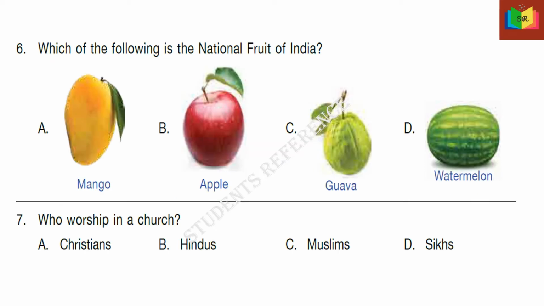6. Which of the following is the national fruit of India? The options are mango, apple, guava, watermelon. The answer is A, mango. 7. Who worship in a church? The options are Christians, Hindus, Muslims, Sikhs. The answer is A, Christians.